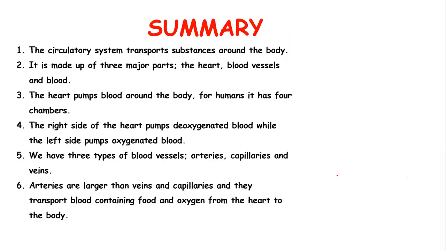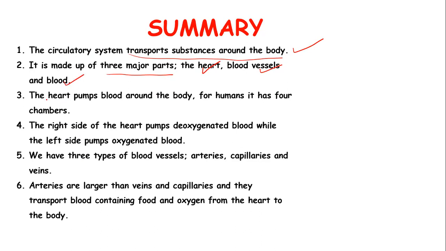That is it for today. I want us to look at the summary of the main ideas we have learned in this lesson. The first point to note here is that the circulatory system's main role is to transport substances around the body. Which are the three major components of the circulatory system? We talk about the heart, the blood vessels, and the blood.